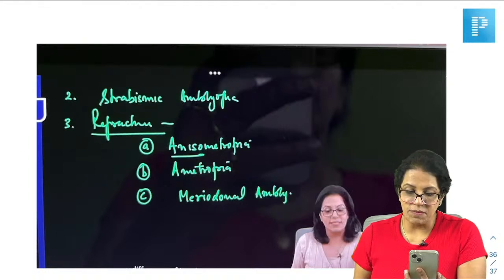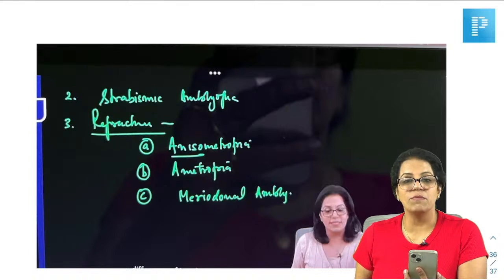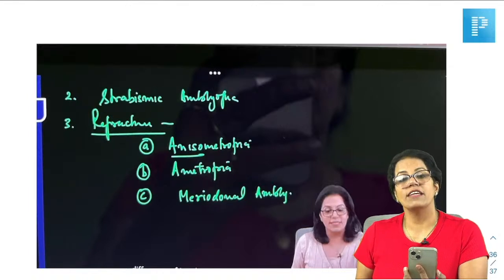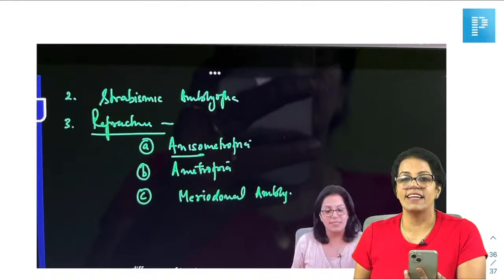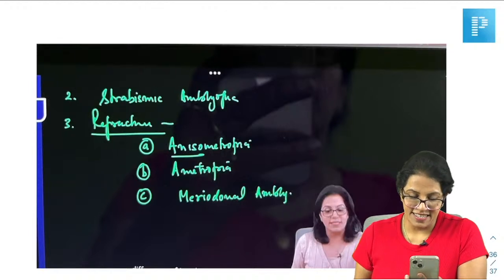Yes, if they gave images, I understood, Sandhya. They gave images, so you could have figured it out. Where the light rays fall in front of the retina, that is myopia, isn't it?